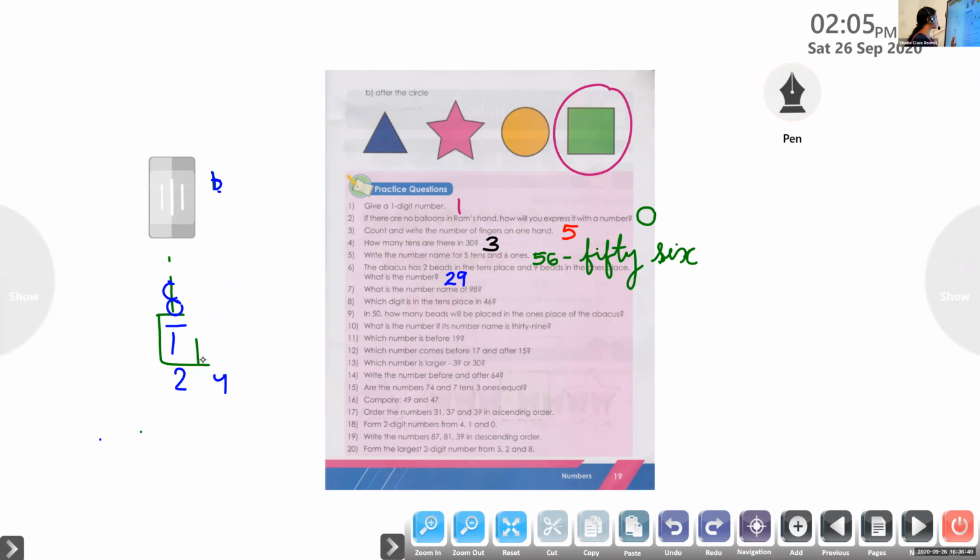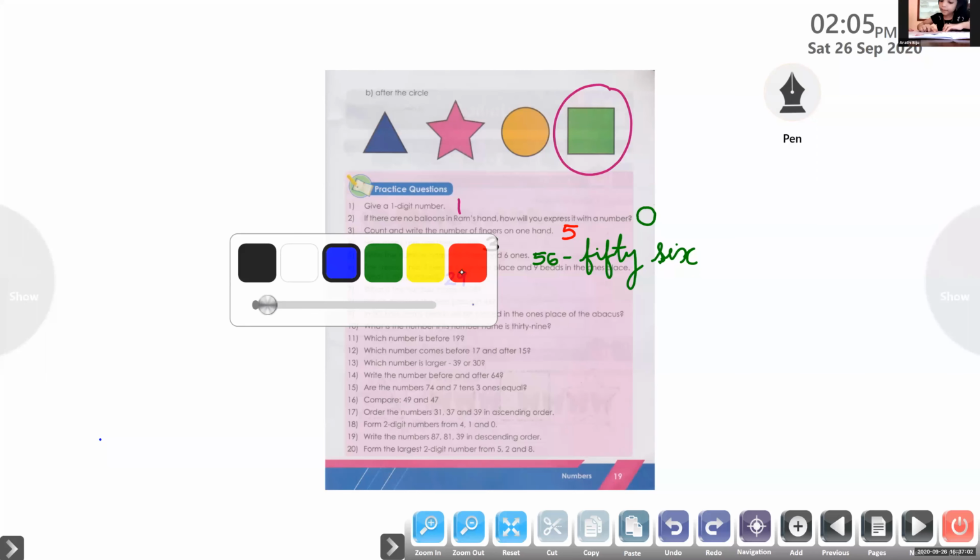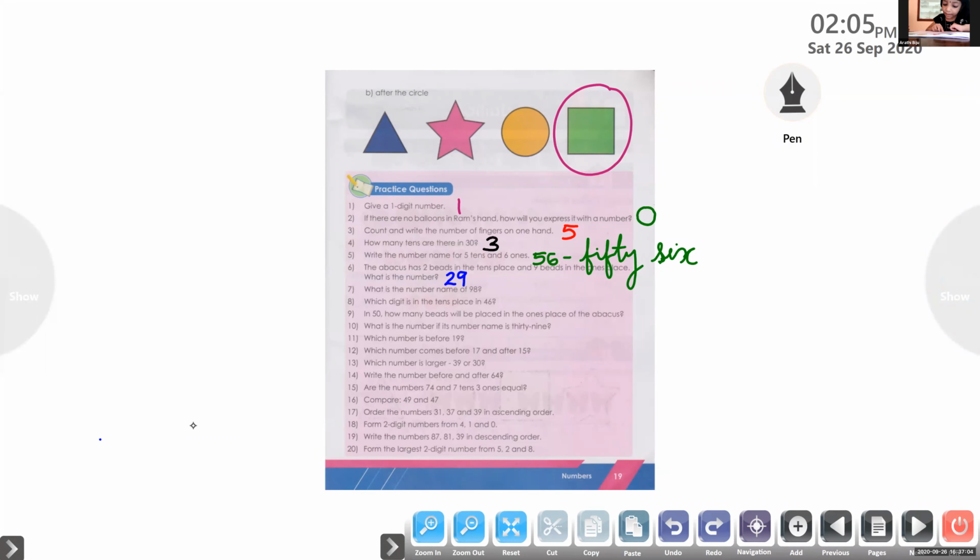And next we have 7th question. It's for Aradhi. Aradhi, please unmute and read question number 7. What is the number name of 98?